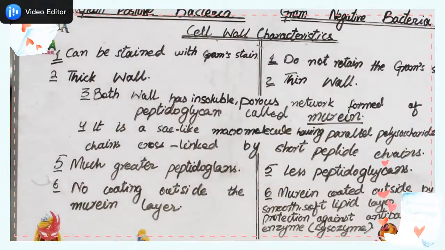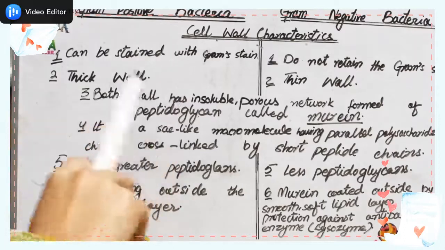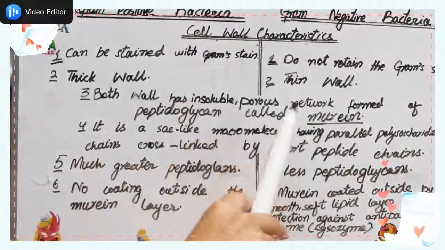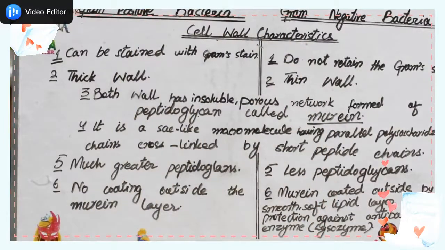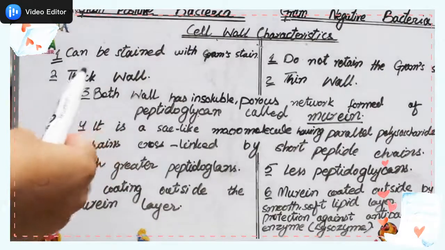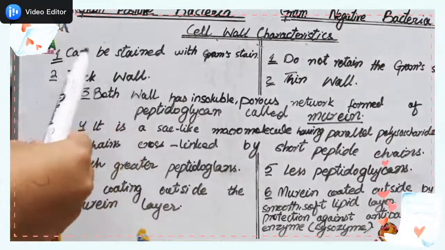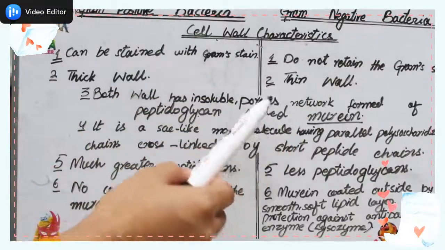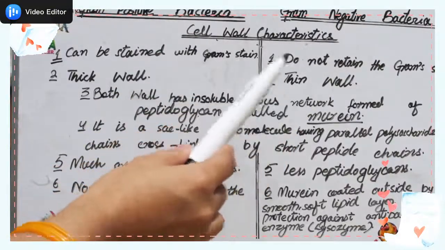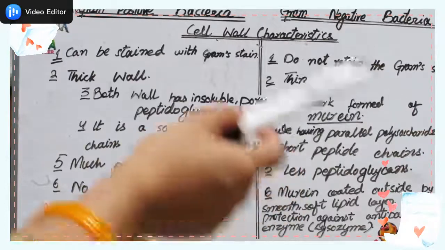First of all, gram positive bacteria can be stained with the gram stain, and gram negative bacteria do not stain with it. Gram stain is a solution we use to stain the cell wall of the bacteria. Gram positive bacteria retain the stain, and in this way they get their name, gram positive. Gram negative bacteria do not retain the stain, do not show any color, and so they are called gram negative.